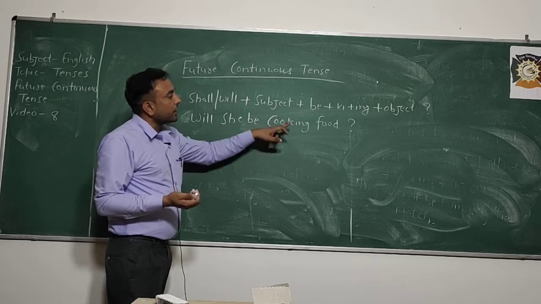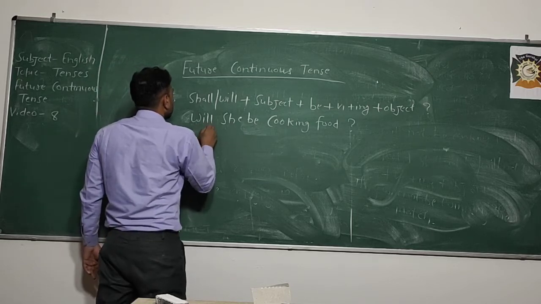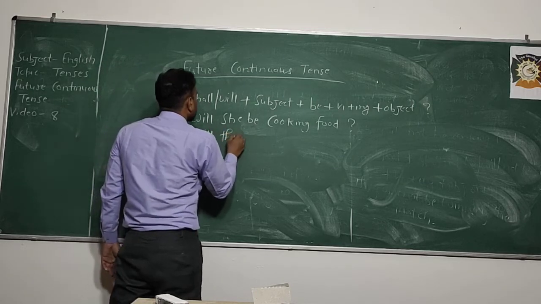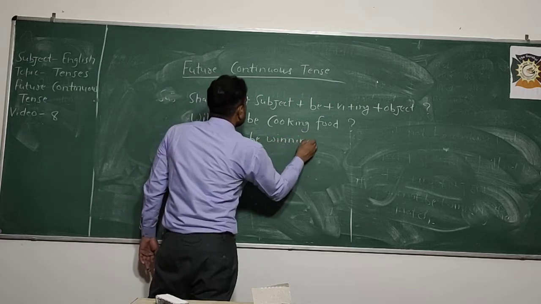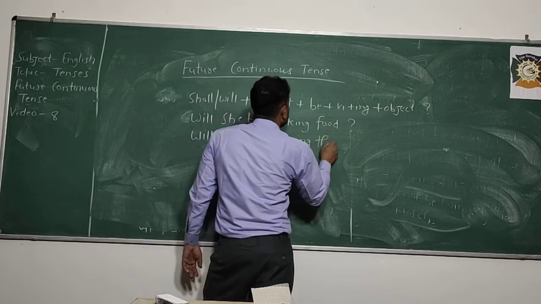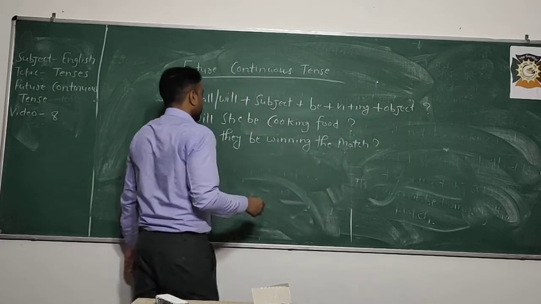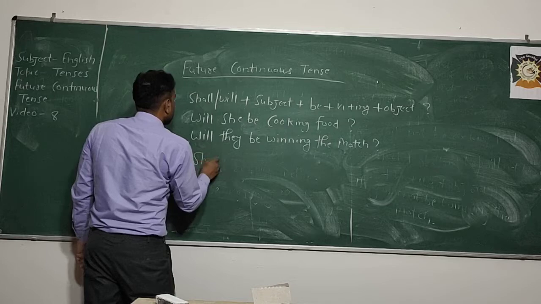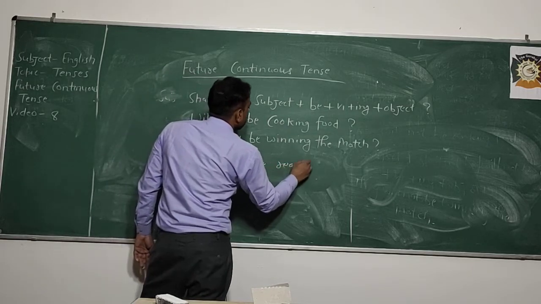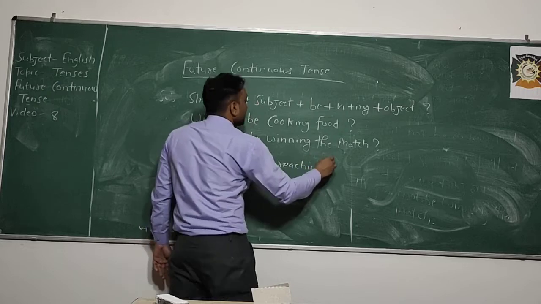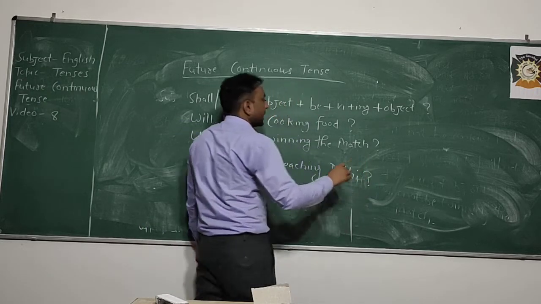After that, will they be winning the match? Shall I be reaching Delhi? Question mark.